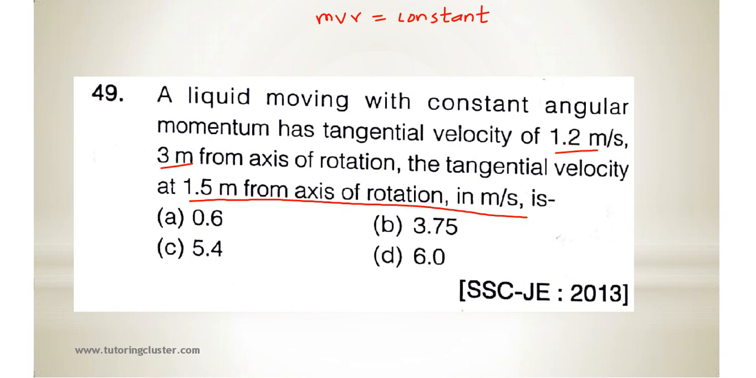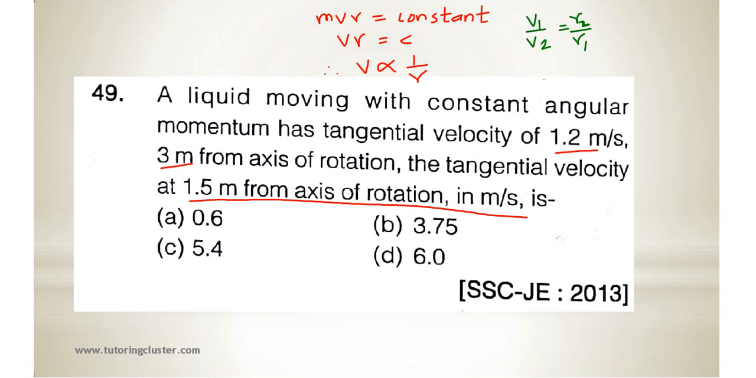So can we write Vr is equal to constant? So can we write velocity is inversely proportional to distance r. Okay, therefore what we can write? We can write v1 upon v2. It is in inverse proportion, so it will be r2 upon r1.